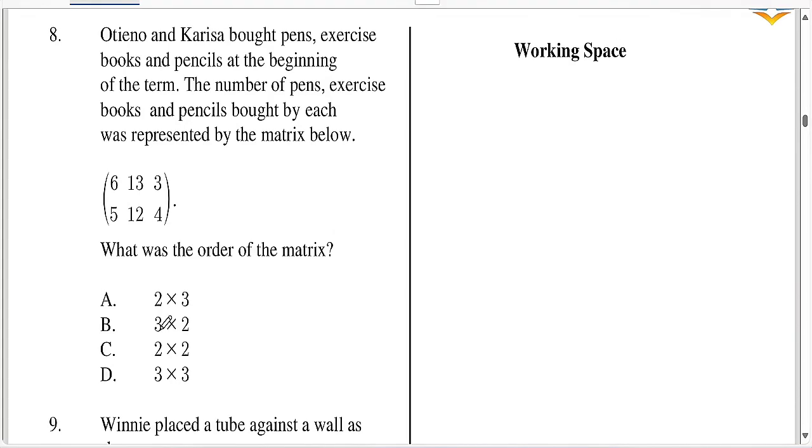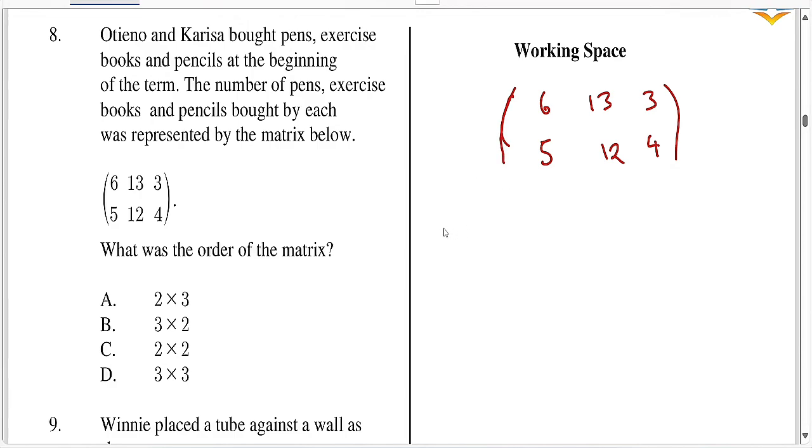Question 8. Otieno and Carissa bought pens, exercise books, and pencils at the beginning of the term. The number of pens, exercise books, and pencils bought by each was represented by the matrix below, which is 6, 5, 13, 12, 3, and 4. What was the order of the matrix? So kuna hizo answers. So ukiangalia hii 6, 13, 3, 5, 12, na 4. So this is a matrix.